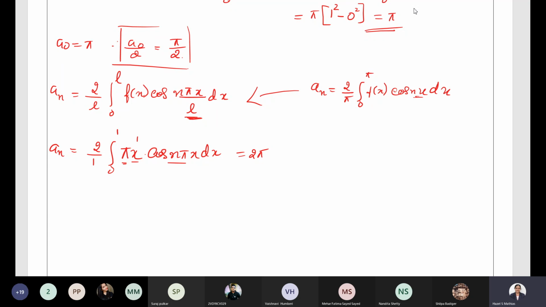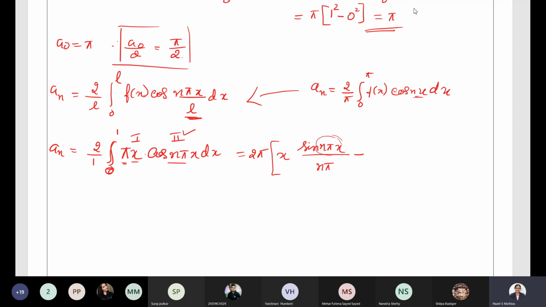Okay, now we can take this pi outside, 2 pi, and you have the product of x into cos n pi x. Take x as the first term, cos n pi x as the second term. Then use Bernoulli's rule to find the integral of the product of first and second term. According to Bernoulli's rule, we keep the first term as it is, and integrate the second term. Integration of cos n pi x is sin n pi x divided by the constant term in n pi x, which is n pi.